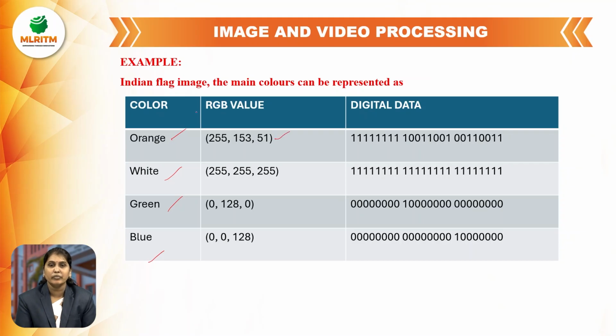So this one is the RGB value of orange, this one is the RGB value of white, this one is the RGB value of green, and this one is the RGB value of blue. Then these are the binary codes for the values 255, 153, 51, and for 255, 255, 255, and for 0, 128, 0, and for 0, 0, 128.